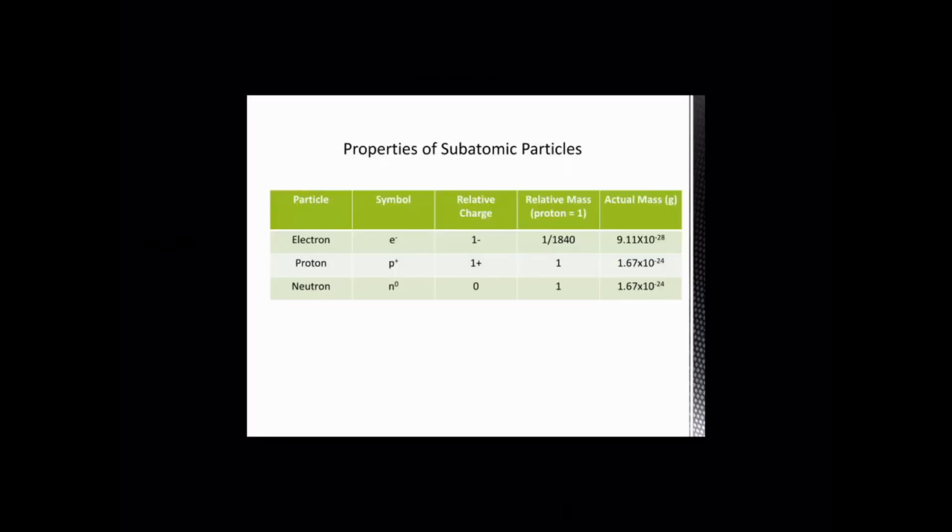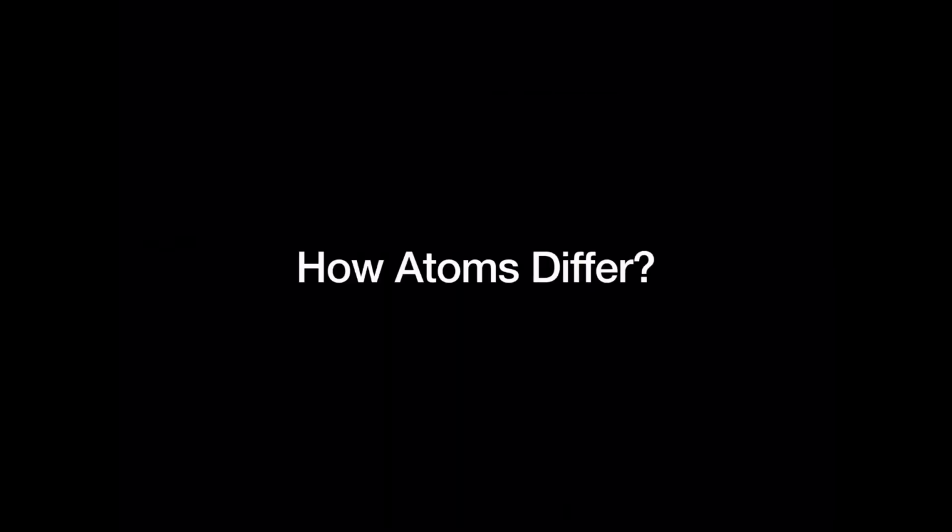Some basic characteristics of neutrons, protons, and electrons are that neutrons have a neutral charge, protons have a positive charge, and electrons have a negative charge. Additionally, neutrons and protons have approximately the same mass, while electrons have a mass of 1 over 1,840th of neutrons and protons. Now, we will review how atoms differ.